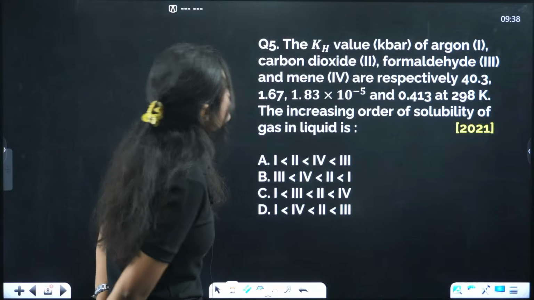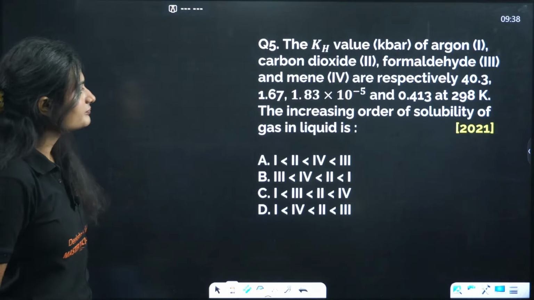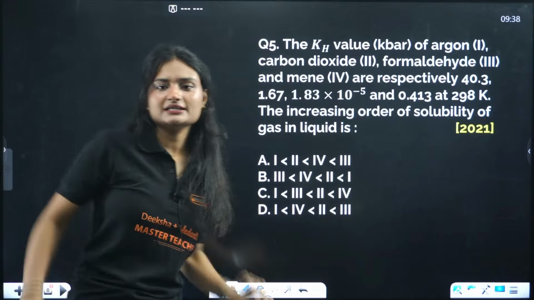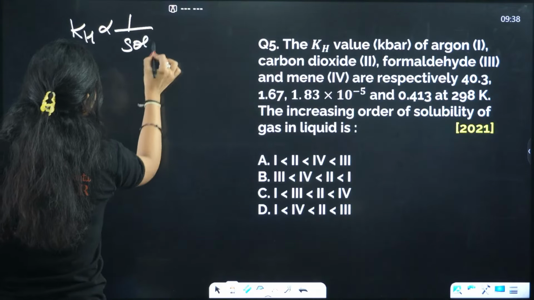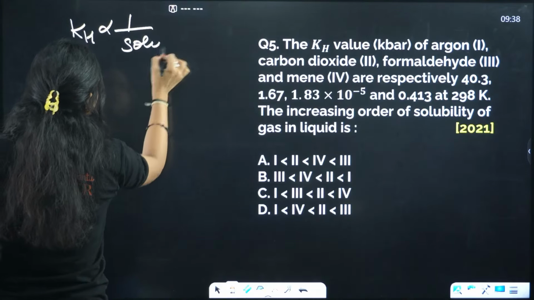Okay, the KH values for 1, 2, 3, 4 gases are given. The increasing order of solubility. Simple. As we know, KH is inversely related to solubility. So if we decrease the KH value, the solubility will increase, and we need to give the increasing order of solubility. What should be the correct order? Okay, let's start from high KH value to low KH value. That means this is the increasing order of solubility.